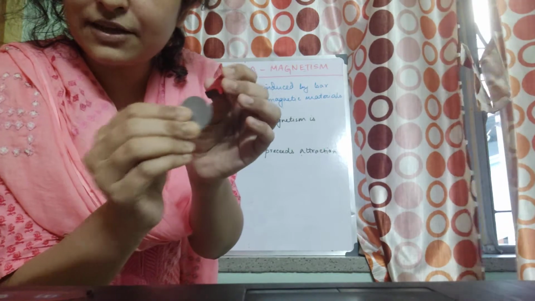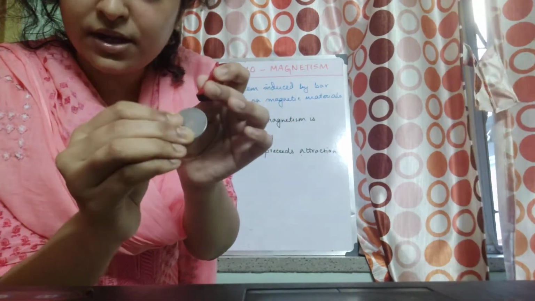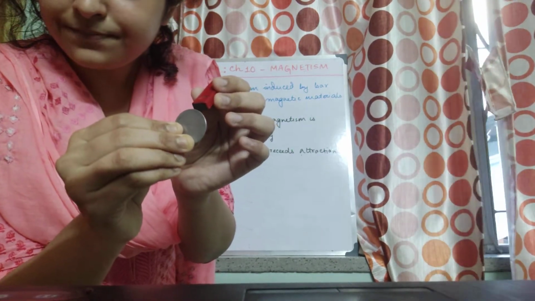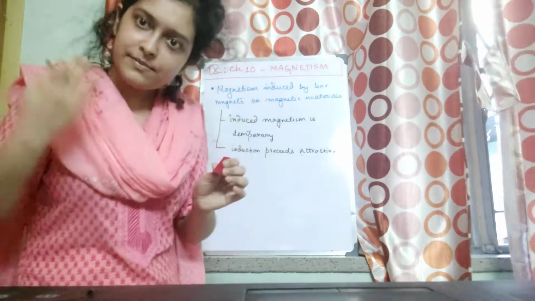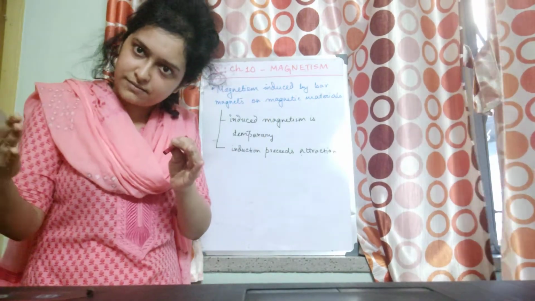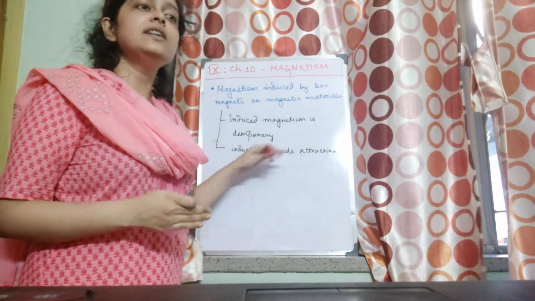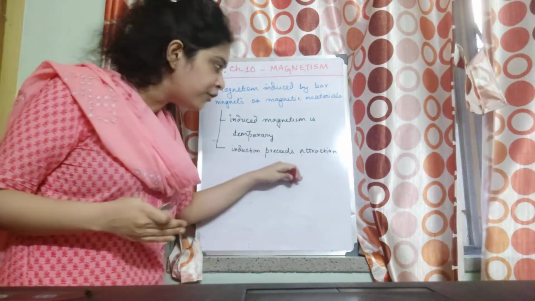How is this being attracted to it? Because the north pole is inducing the opposite pole to that side of the coin which is being brought near to it. Right? The process of induction. Precedes means first induction, then attraction. Precedes means induction occurs before attraction.